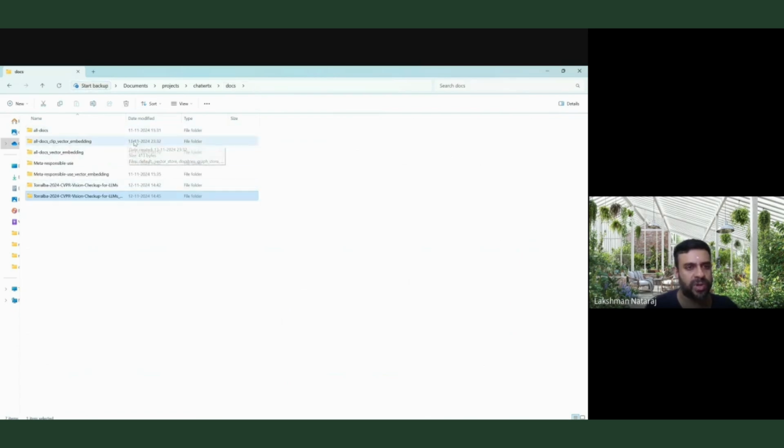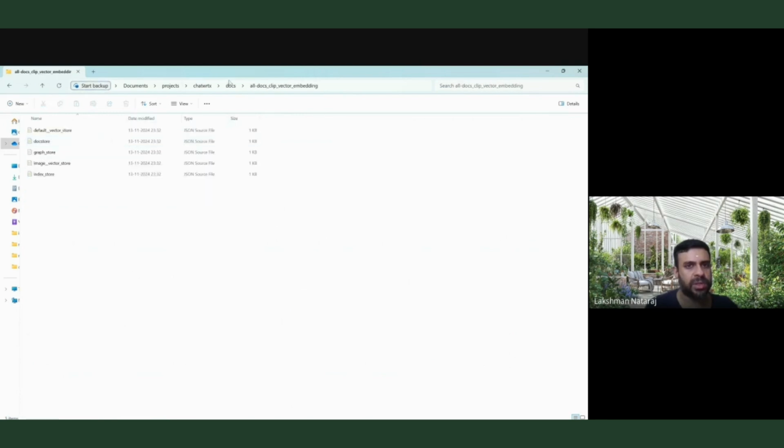This was only one file, a smaller file. If I go here, this is a clip, but if I go here, you can see it's slightly bigger, 1.4 megabytes, close to that. So the more documents, the bigger the vector store and the embeddings will be.